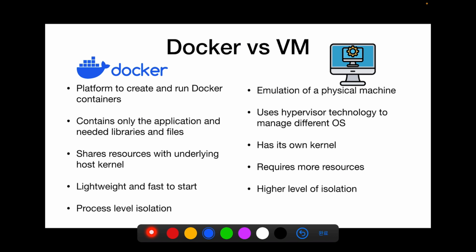Meanwhile, virtual machines are an emulation of a physical machine. In other words, they are an abstraction of hardware. They use hypervisor technology to manage different operating systems and have their own kernel. A virtual machine requires more resources in order to start and be deployed on a server, but has a higher level of isolation, which means that it's better for security.